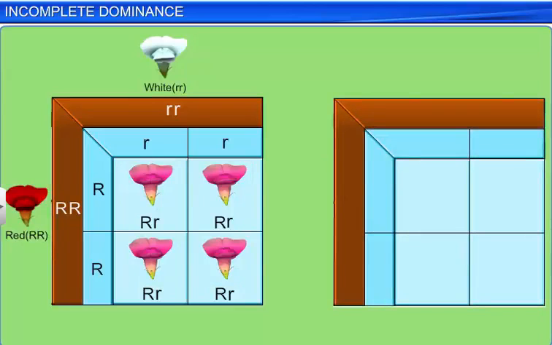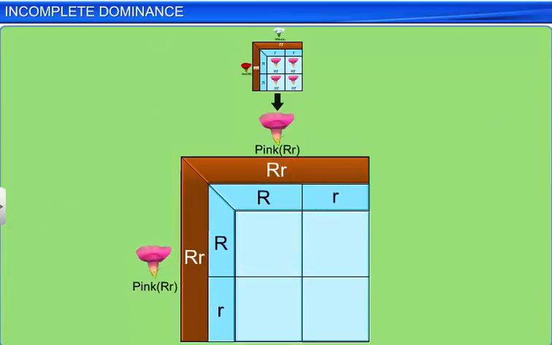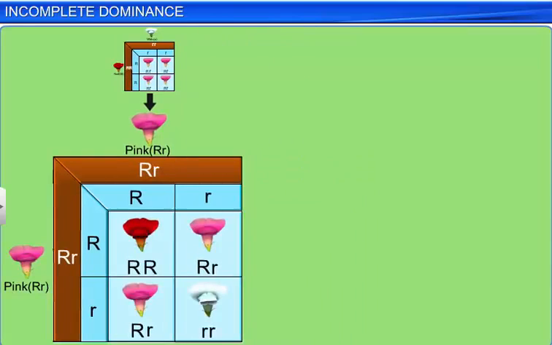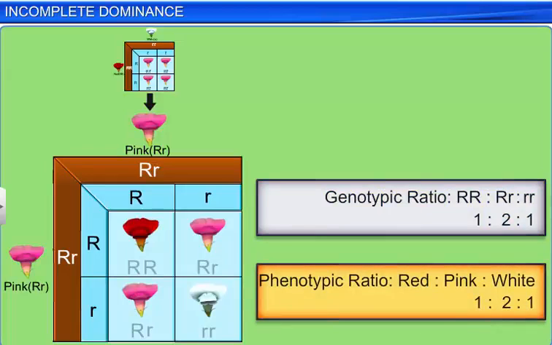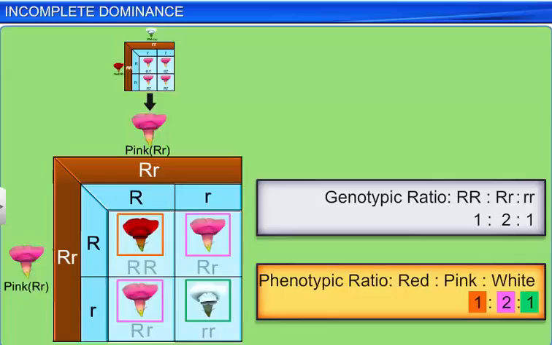Now, the flowers of the F1 hybrid were self-pollinated, and the genotypic ratios obtained in the F2 hybrid were 1:2:1, the same result obtained by Mendel in his experiments on peas. However, the phenotypic ratios obtained in the snapdragon plant, as you can see, is also 1:2:1, which is different from the 3:1 dominant to recessive ratio in the pea plant.